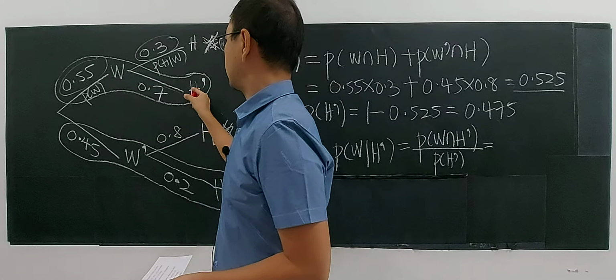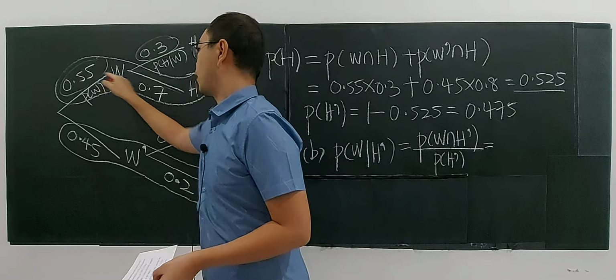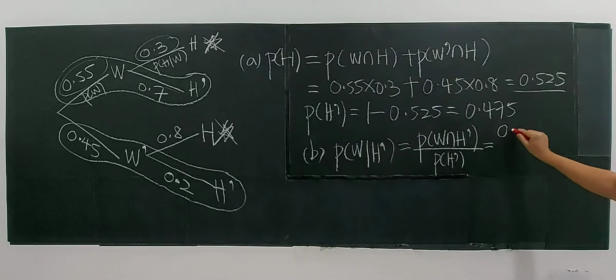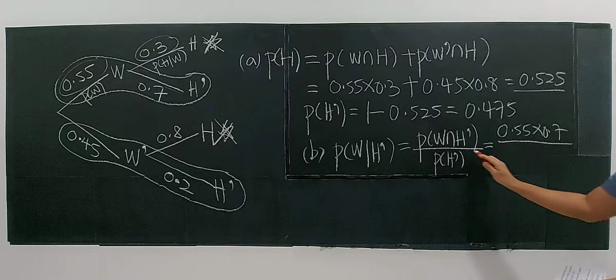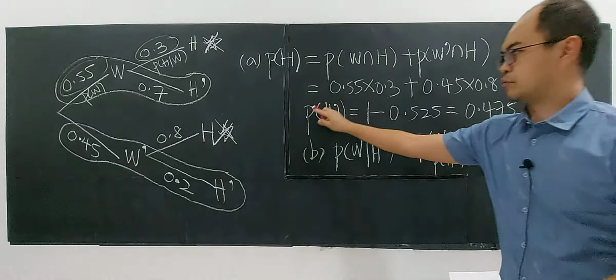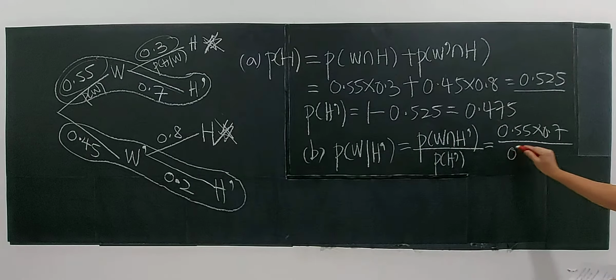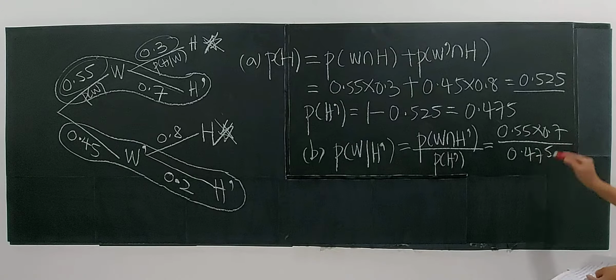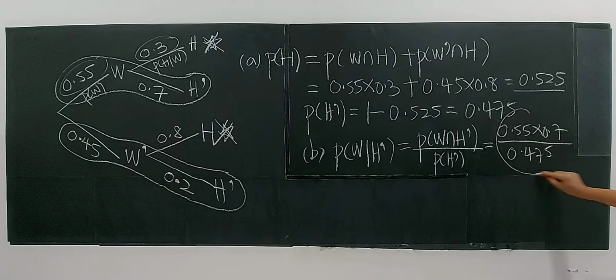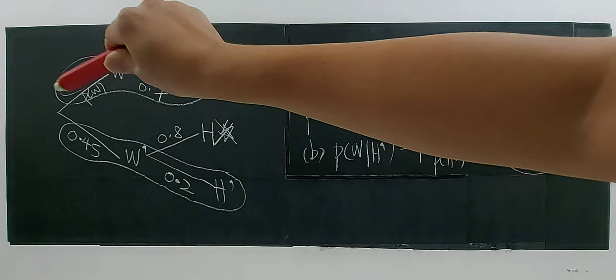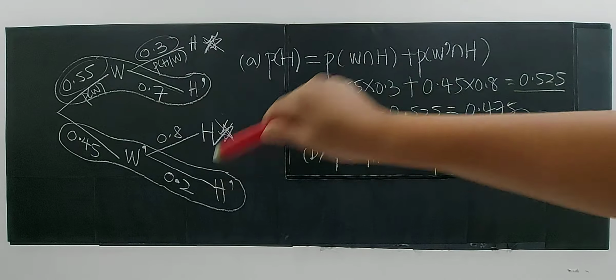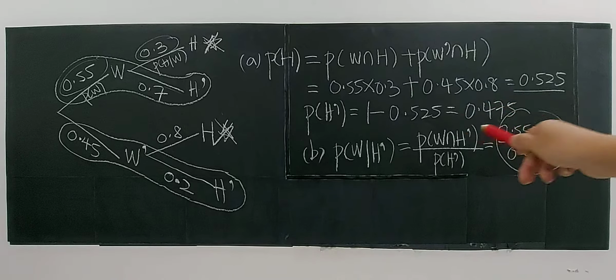Windy and not hit straight drive on the particular hole is 0.5 times 0.7, divided by the probability of this, 0.475. You must be able to understand why: if you total up these two, multiplying this one plus this one, you are getting 0.475, right?